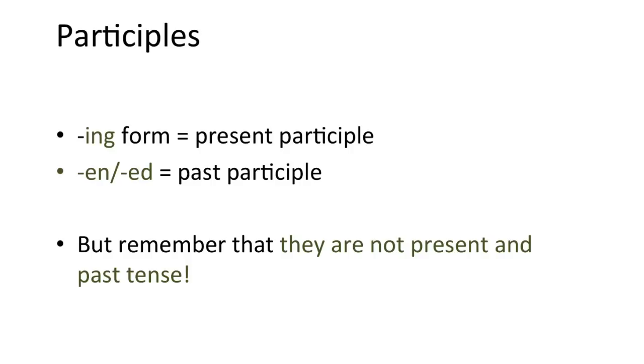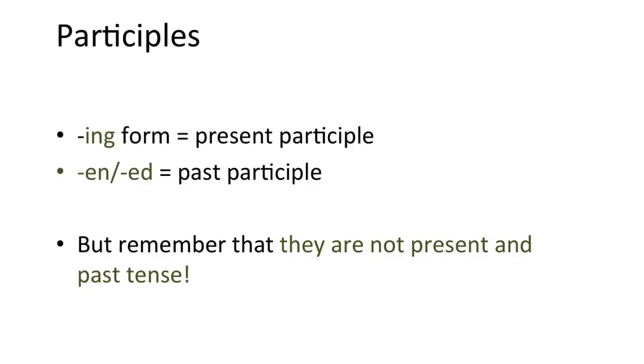Unfortunately, the traditional names for the participle are present participle for the ing form and past participle for the en or ed form. And this is confusing because present and past makes you think of tense, and the participles aren't actually tenses. So you may find it easier to just think of them as the ing form and the en or ed form.